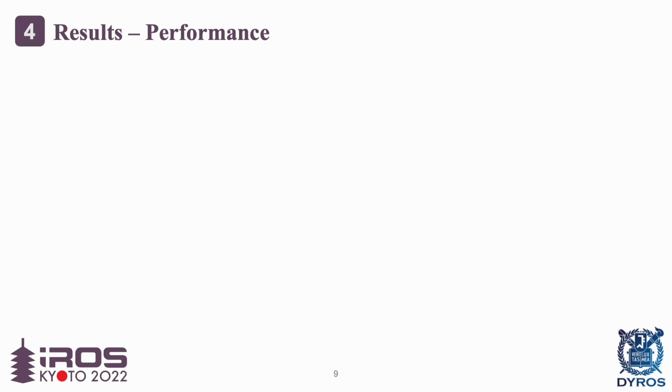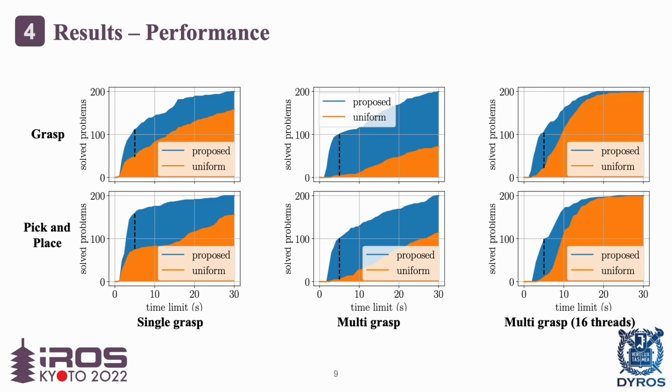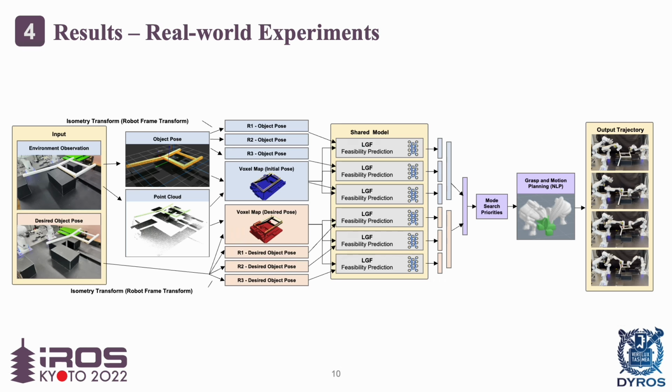This is the quantitative result of the proposed model. We've compared grasp and pick-and-place problems with single grasp, multi-grasp, and multi-grasp with 16 threads. As you can see, the proposed model improved the search time for all experiments.